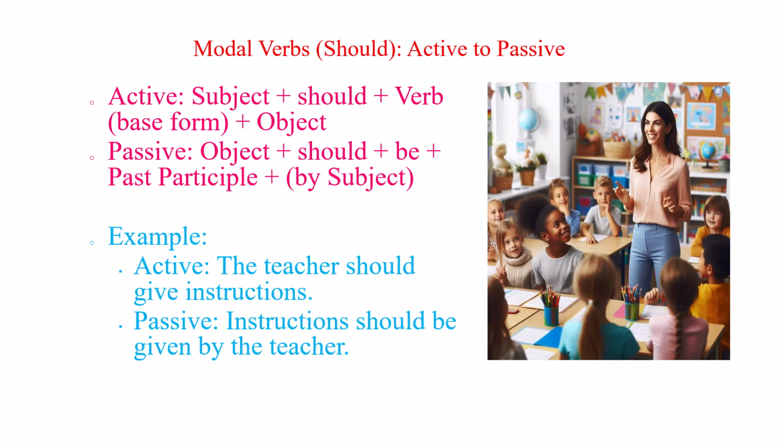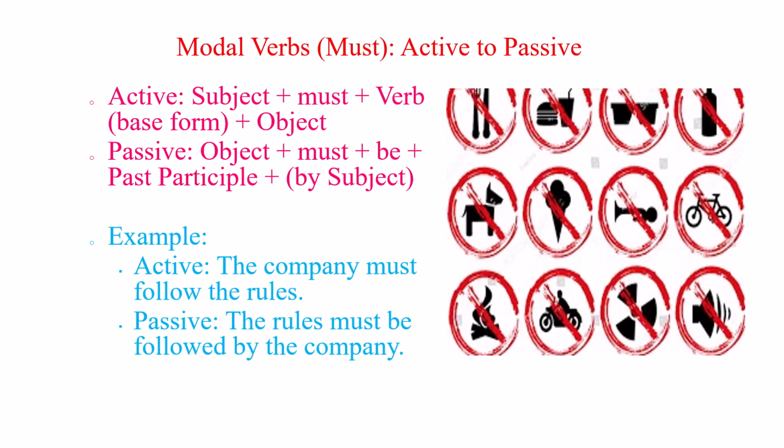Using another modal verb, should, the teacher should give instructions. The passive voice uses should be plus the past participle, instructions should be given by the teacher. This emphasizes the necessity of giving instructions. Finally, with the modal verb must, the company must follow the rules. The passive voice uses must be plus the past participle, the rules must be followed by the company. This emphasizes the obligation to follow the rules.